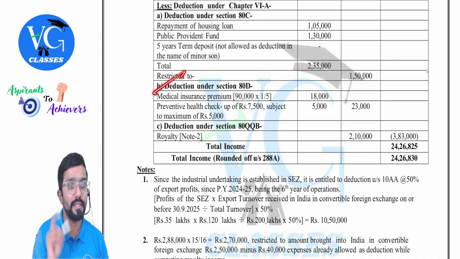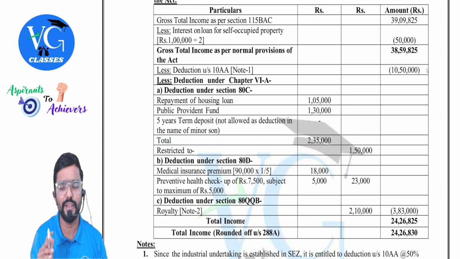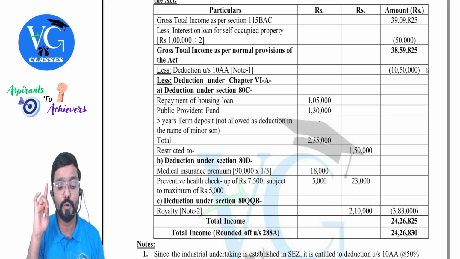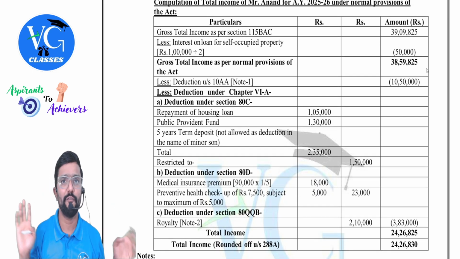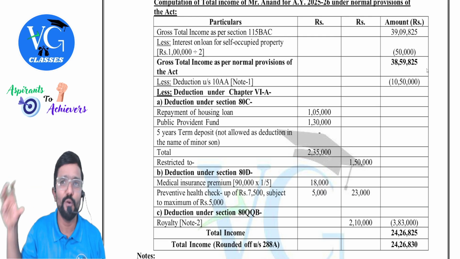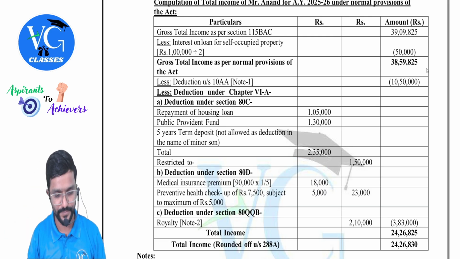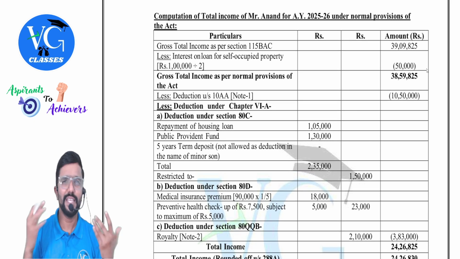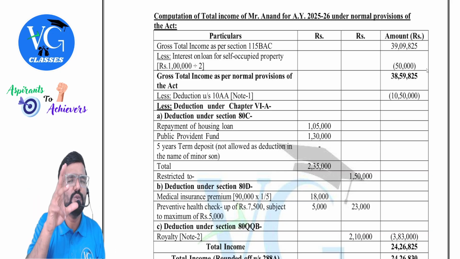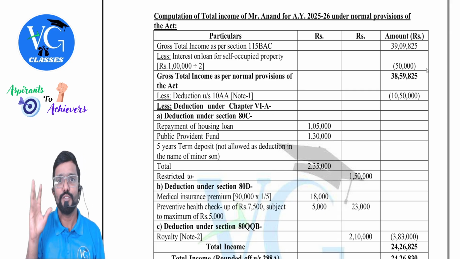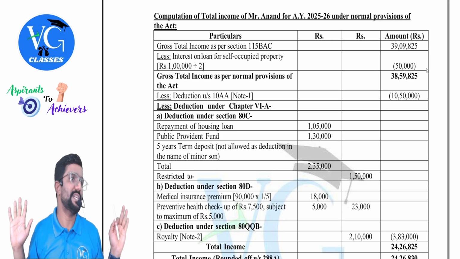Deduction under section 80D. This is also an important adjustment. Guys, wherever you feel important, you can mark a star for it. I told you, please take a printout of this and solve it. Wherever you feel anything important, make a star mark, so that when you're studying next time, you will focus more on that. Because in total income questions, most of the things you can easily handle. 2-3 things will be checkpoints where students normally get confused. So if you can manage it, full marks you can get.